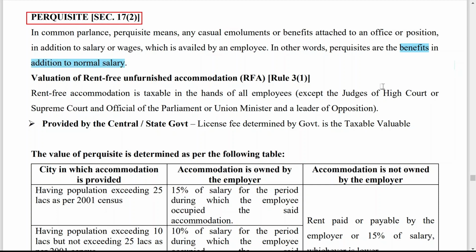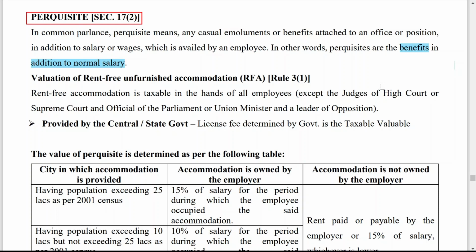So remember students, what is the difference between allowance and perquisite? Allowances are received in monetary terms, whereas perquisites are received as facility or benefits. Now you have to find out the benefit value, and you have to convert that value into rupees so that you can make it taxable.